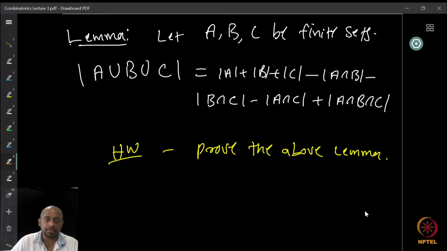So we want to put them back again. We cannot subtract more times than the number of times they were actually overcounted. So as homework, prove the above lemma.